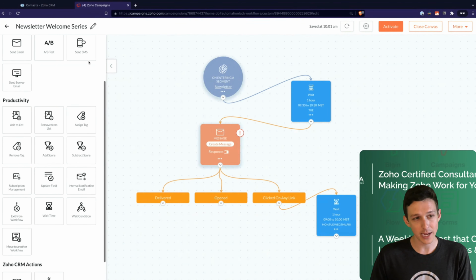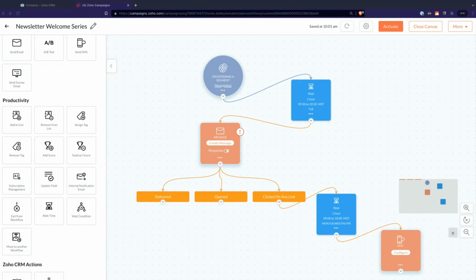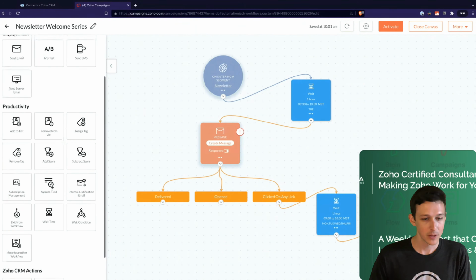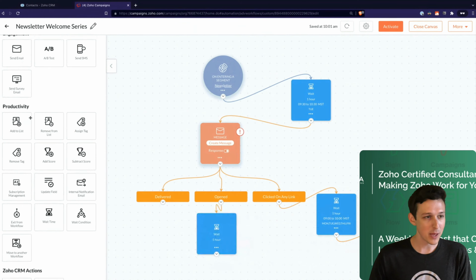And let's say if someone actually clicked on this first email, maybe we would want to send them an SMS, right? Something a little bit more direct because they actually gave us a really strong indicator that they're interested in what we're talking about. Whereas maybe someone who only opened the email will go ahead and put in a wait. I'm going to skip the little criteria here just to save you some time. But maybe for them, we actually want to do a wait and then send an email instead, right?